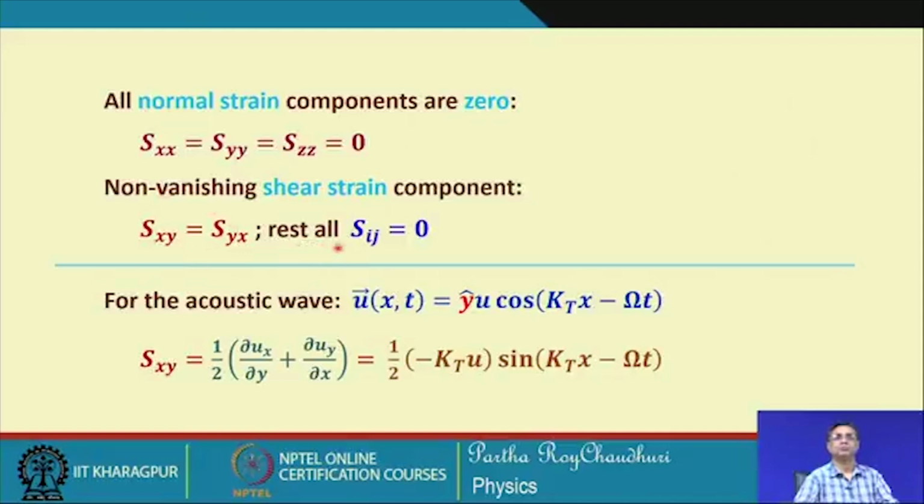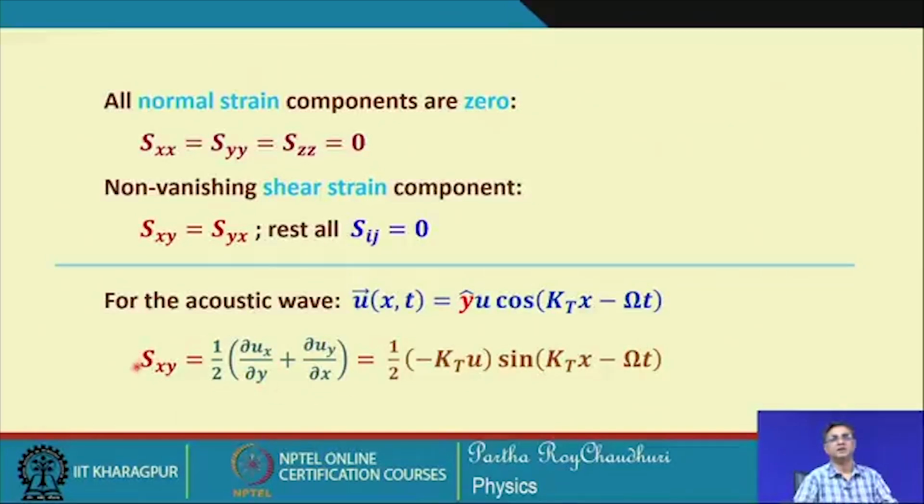Then all the other strain components are 0; there will be only one shear strain element. For the acoustic wave, if u_x and u_y are the amplitudes, then this quantity u_y with respect to x will exist, but there is no u_x because there is no change in the x direction.